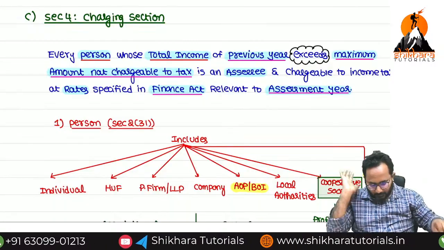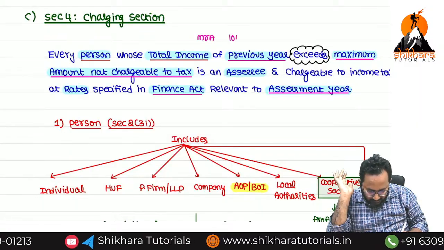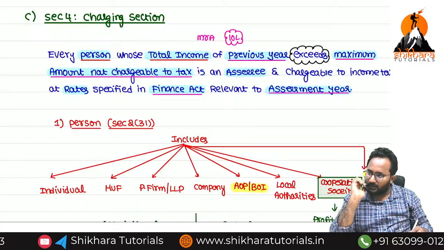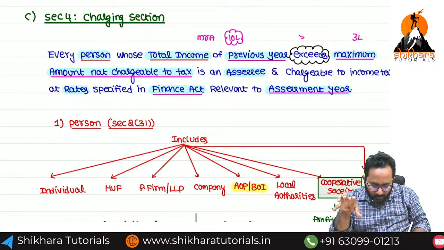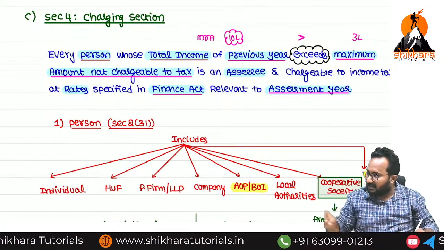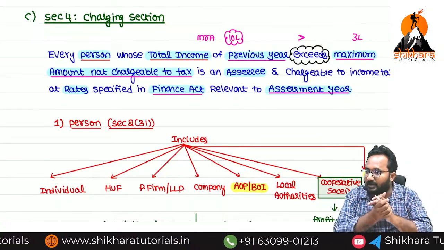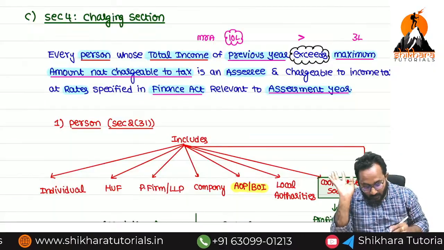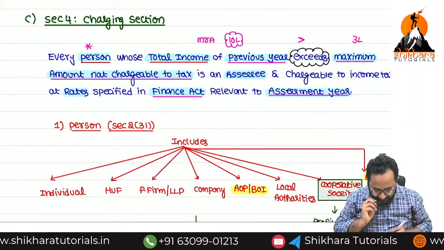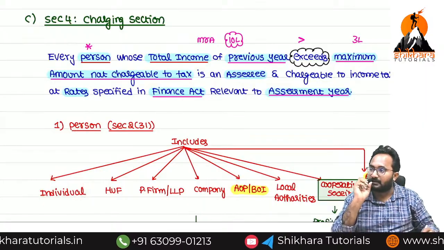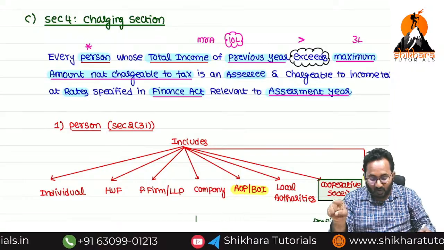Now, suppose, for example, again I am taking the same example, ma. Mr. A, how much total income for the previous year? 10 lakh. For him, the maximum amount, how much amount, ma? 3 lakh. Now, the total income of the previous year exceeds the maximum amount not chargeable to tax. Now, is Mr. A required to pay the tax or not? Required to pay the tax. Now, up to now, we are calling Mr. A as what, ma? Just a person, because he is an individual, falls in the person definition. Whenever he is required to pay the tax, now the person can be called as whom?